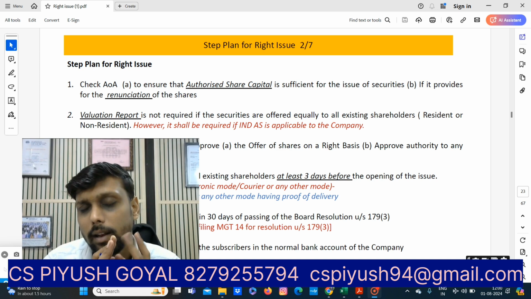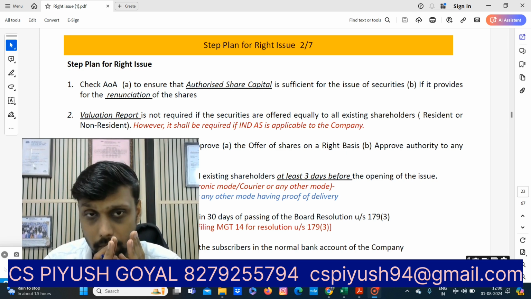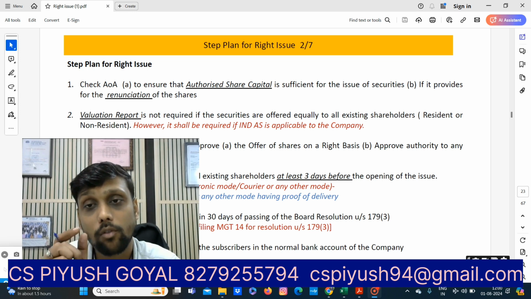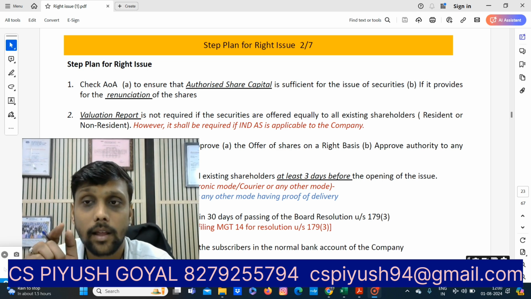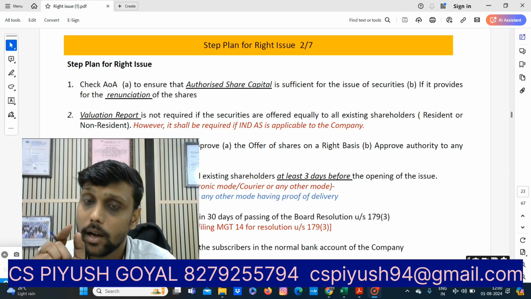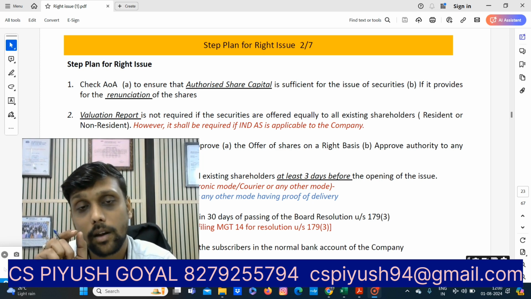In a rights issue, generally a valuation report is not required, right? But in case of private placement or preferential issue, the valuation report is a must. The valuation report is not required if securities are offered equally to the existing shareholders. However, if Ind AS is applicable to the company, in such case the valuation report is mandatory.